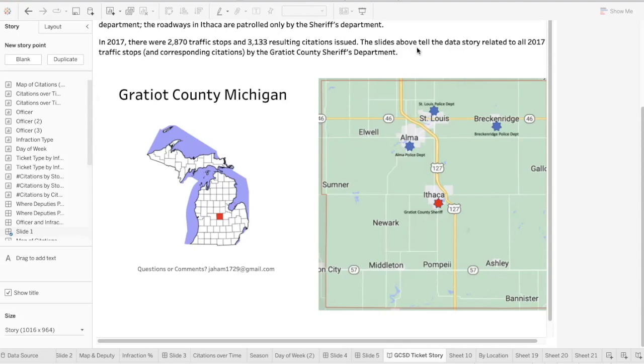When police officers stop a car for a traffic violation, sometimes they find that there are other offenses as well, maybe a DUI, or marijuana use, or it could be that the person doesn't have insurance, doesn't have the correct registration for the car, or doesn't have a correct driver's license. All of those can be ticketed as well. So all of these stops usually start with a traffic stop, and then they could potentially give more tickets after that. So we're going to investigate all of those 3,000 tickets.